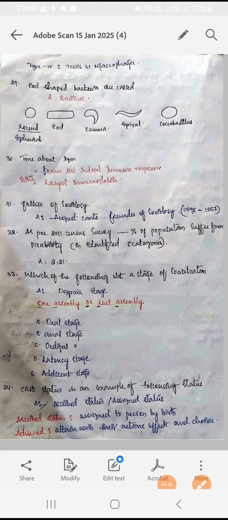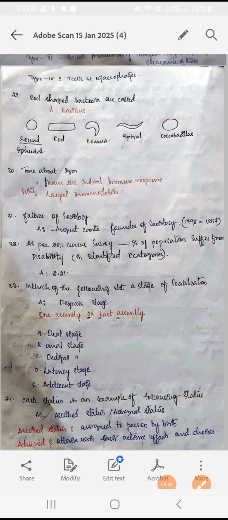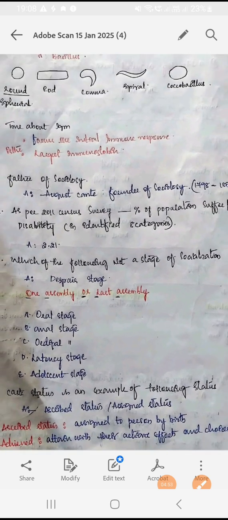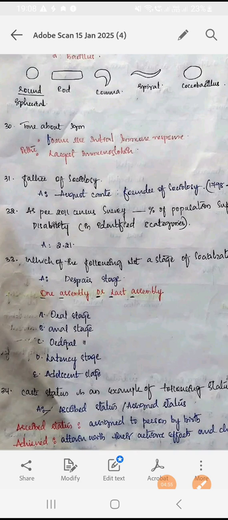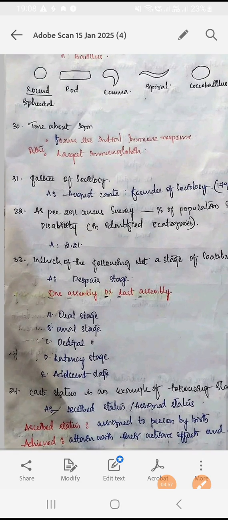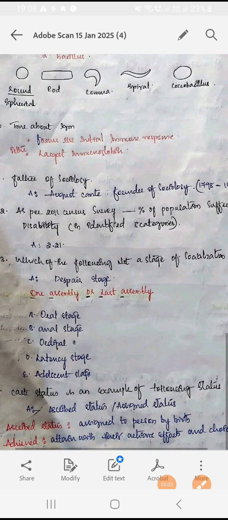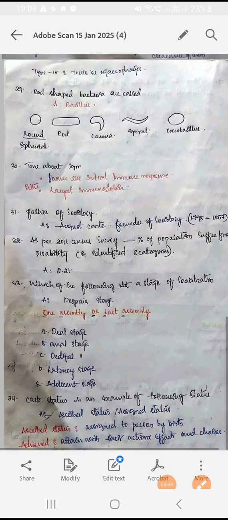Okay, the next question: which of the following is not a stage of socialization? Do you know the stages of socialization? I give a piece of advice to remember: one assembly or last assembly. So oral stage, anal stage, oedipal stage, latency stage, and adolescent stage. Here, once you look, there is no dispersed stage. So dispersed stage is not related to socialization, right?